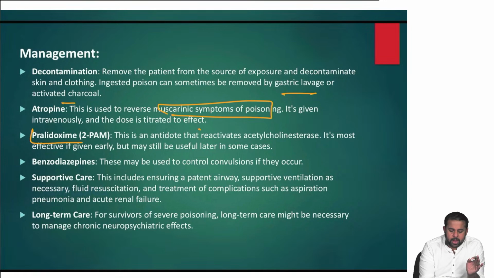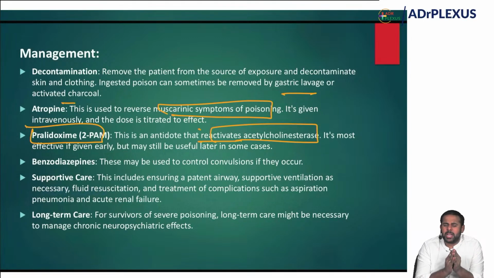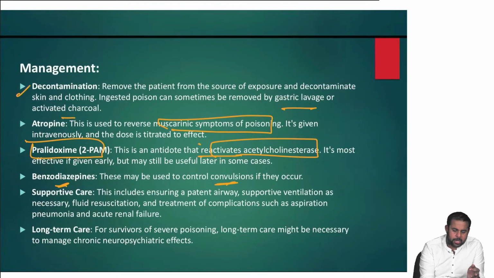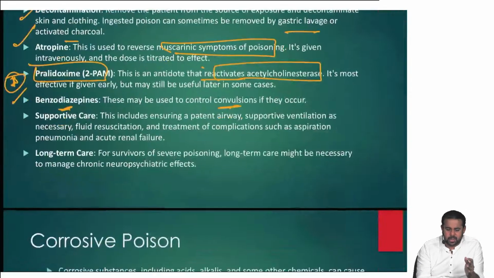Then pralidoxime is very important. Pralidoxime, or 2-PAM, is an antidote that reactivates the acetylcholinesterase. It is best if it is given early; if you can give it as early as possible, the effect will be better. Then if the patient is having seizures, you can give benzodiazepines, and supportive treatment like fluid resuscitation is all normal. So decontamination, atropine, pralidoxime are the most important things, and then benzodiazepines if convulsions are there.